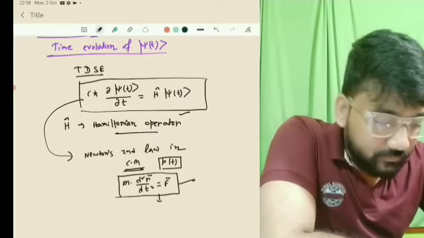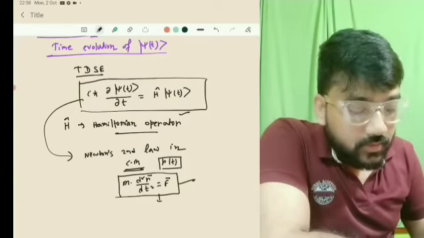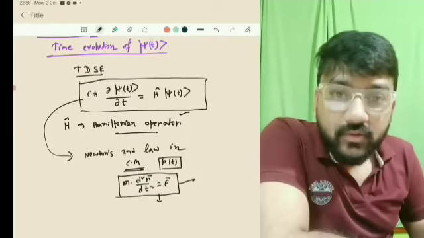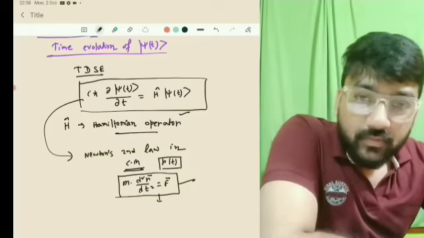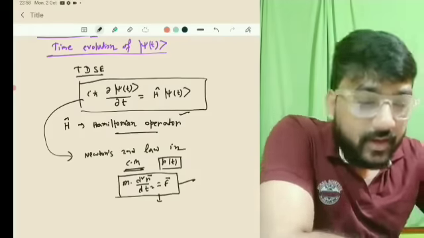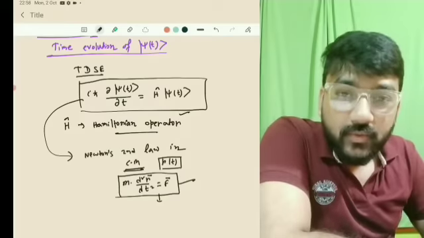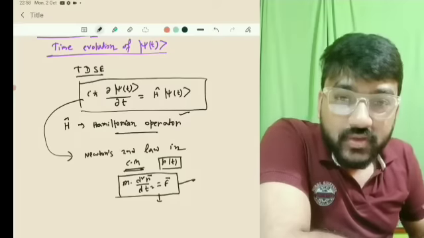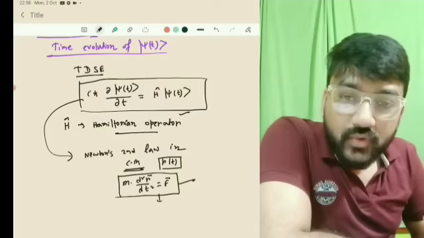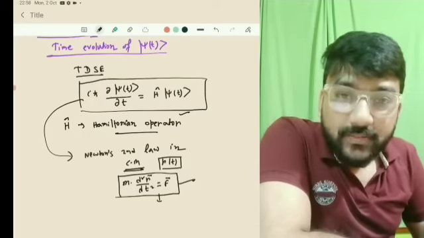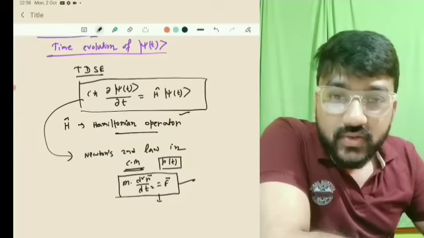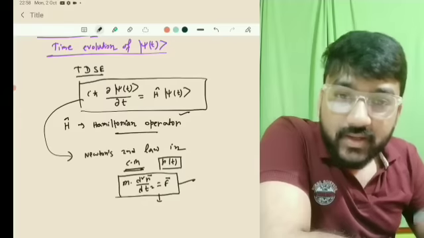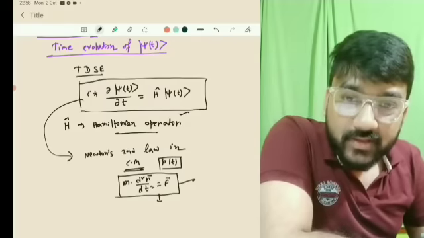Okay, so this is how postulate 5 comes, and postulate 5 tells you how the system will evolve with time. As I told you at the beginning of the postulates of quantum mechanics, there are certain steps to study a system, maybe a quantum system or a classical mechanical system.